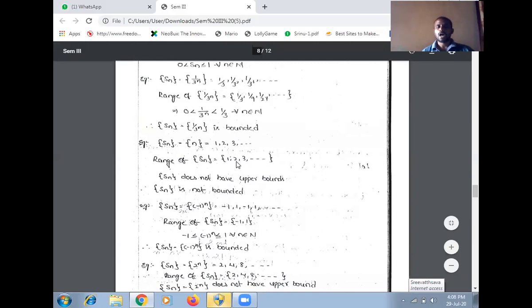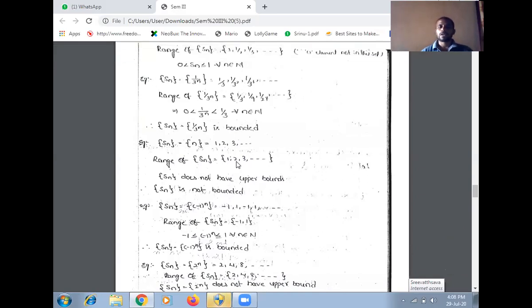Here the upper bound does not exist, so we are not getting the supremum of Sn. The supremum does not exist.